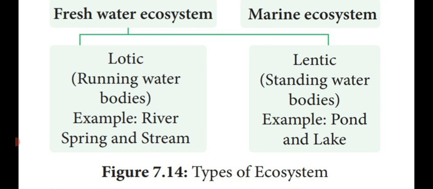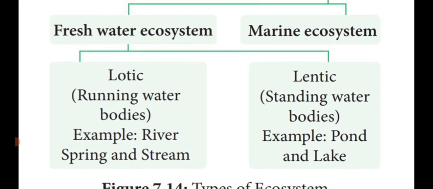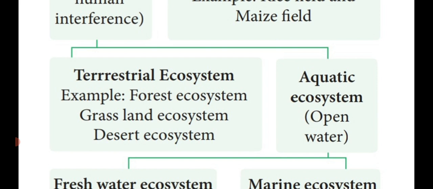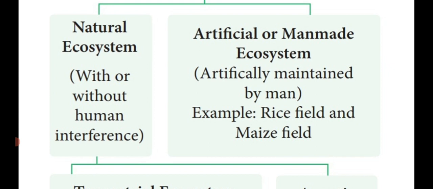So what are the running water bodies? River, spring and stream. Then the standing water examples: pond and lake. So these are all the different types of ecosystem. Draw a diagrammatic representation of ecosystem, or classification of ecosystem, is an important 3-mark question. So now we are going to see the different ecosystem, that is pond ecosystem.